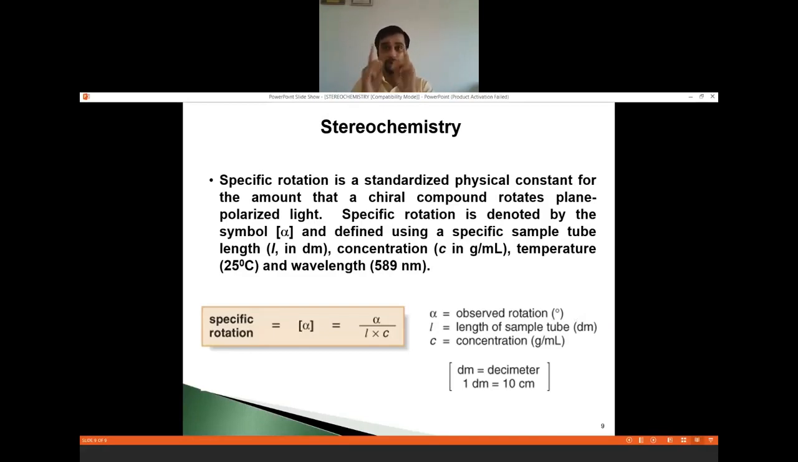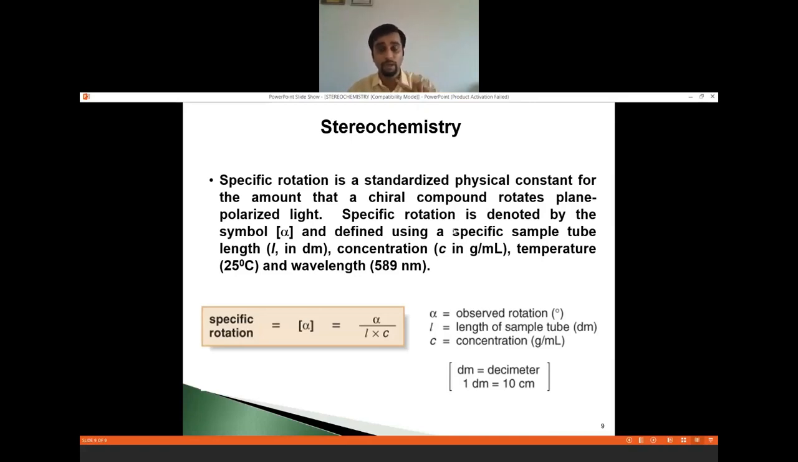One essential property which is related to optical activity is rotation. Whatever rotation we are observing through the analyzer from the polarimeter tube, that angle of rotation is at some degree, but that is called the observed angle of rotation. Dear students, it depends on 4 factors: temperature of the experiment, concentration of the solution, wavelength of light, and length of the polarimeter tube. If you modify all these 4 factors, the angle of rotation will always be different.